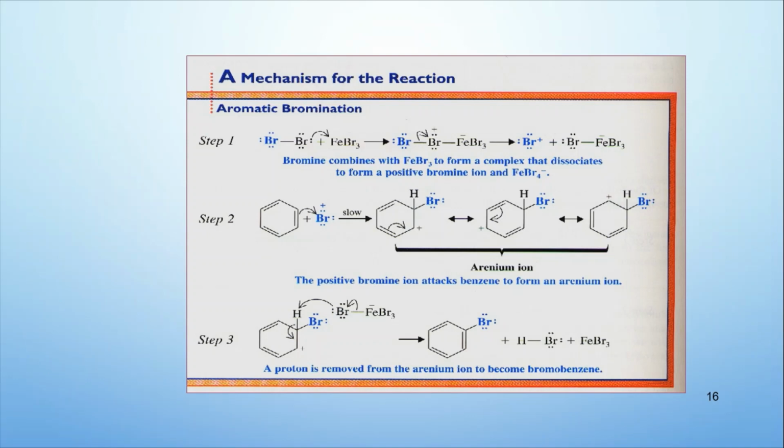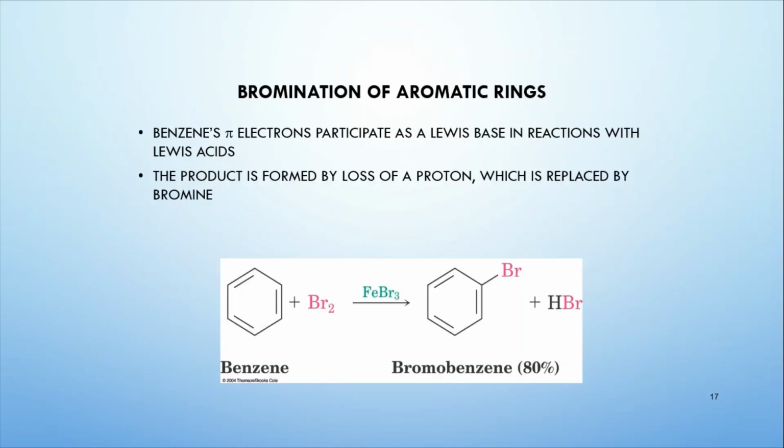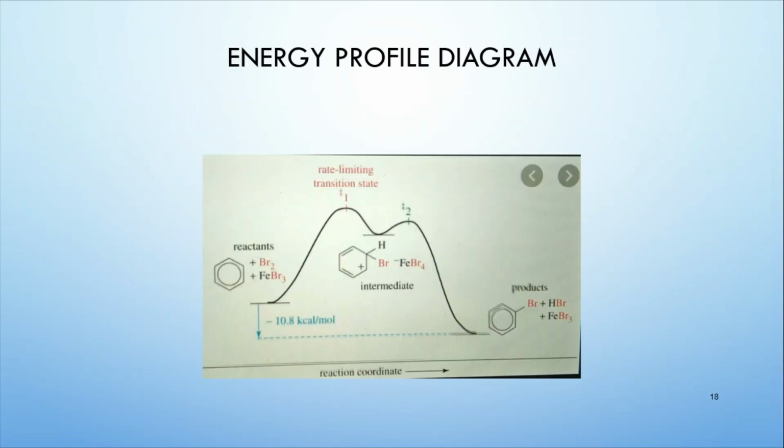You can see that this is the energy profile diagram for the reaction that we have discussed. In the benzene ring, the reactants are at a higher potential energy, which is why they are most unstable, but the products are at a lower energy, which means that this reaction is feasible, because the reactants are at a high energy and the products are at a lower energy.